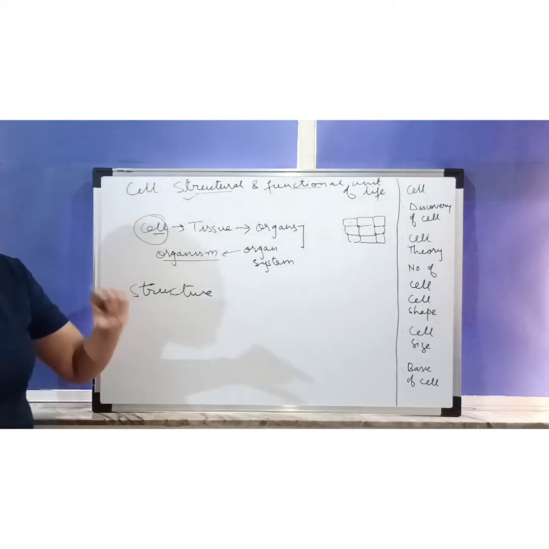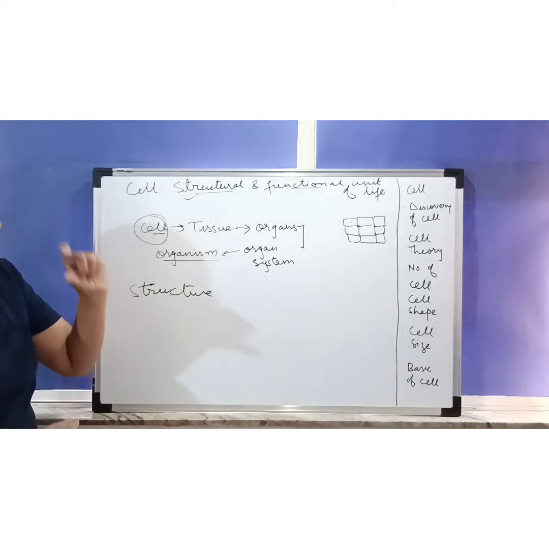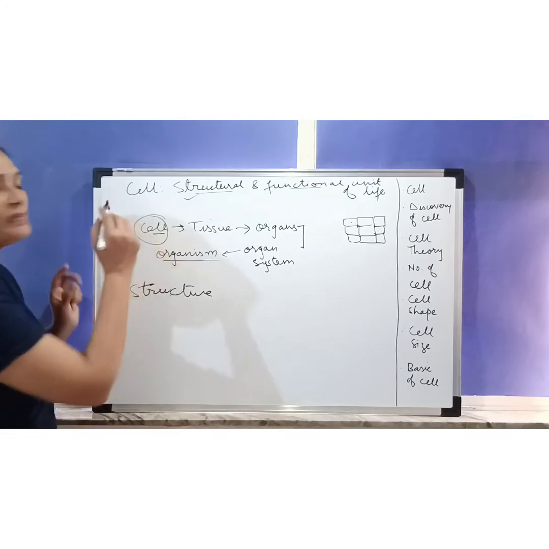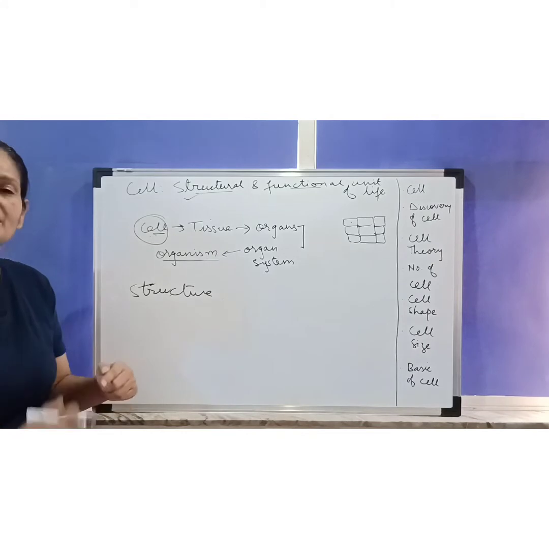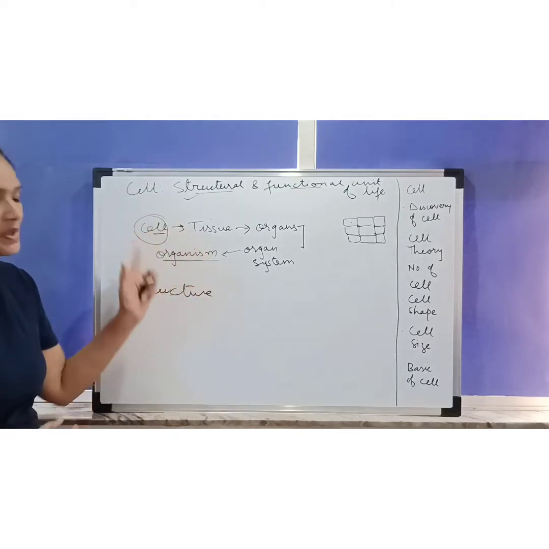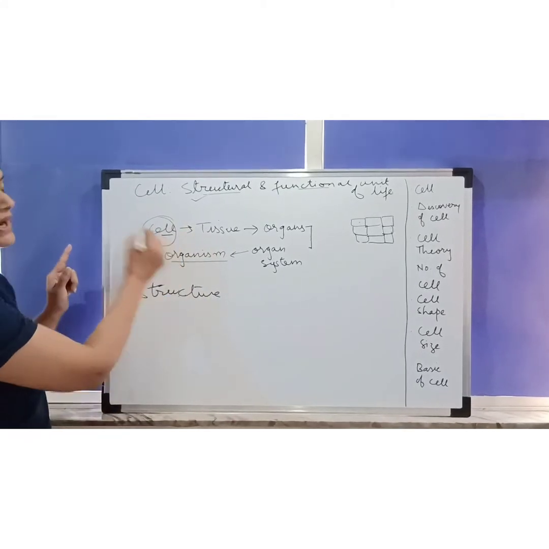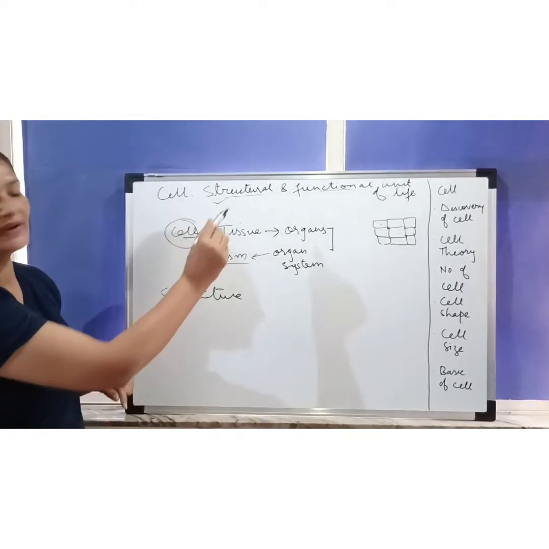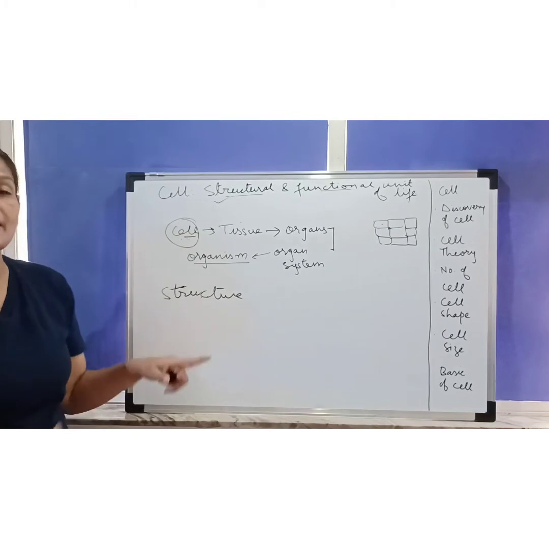See, for an organism, each and every process that is performed inside the body is performed by the cell. Each and every function that is performed in the body of an organism is performed by the cell, and that is the reason why cell is called the functional unit of life. I'll give an example for this.